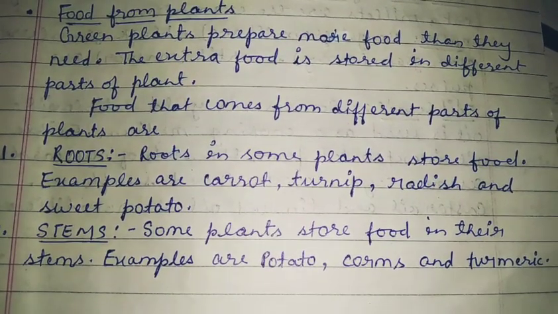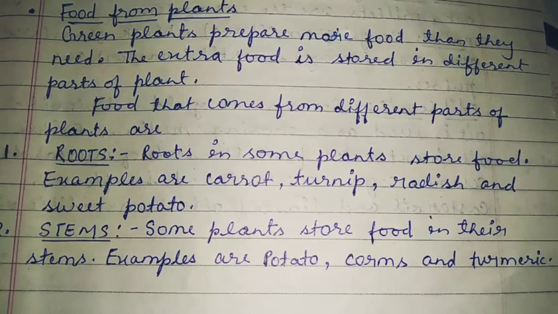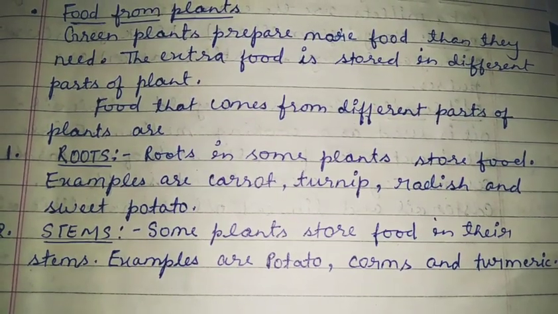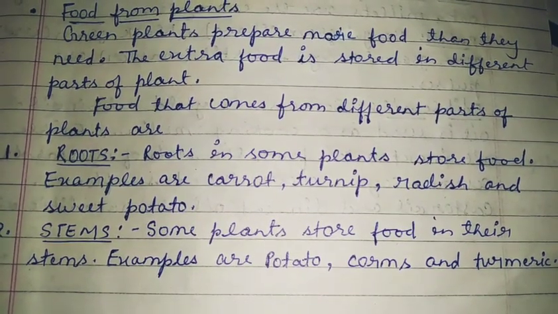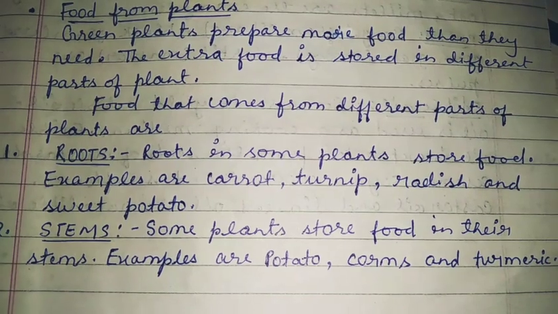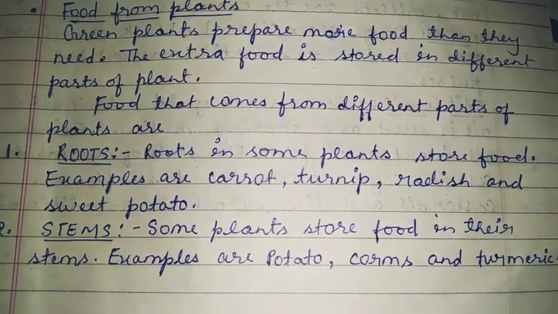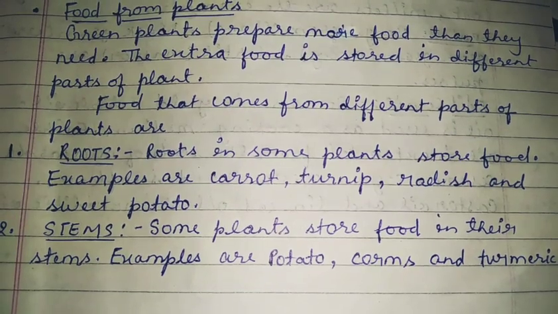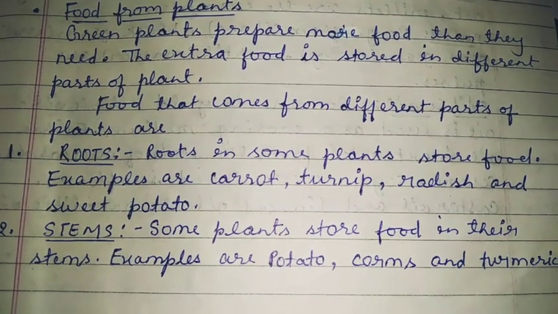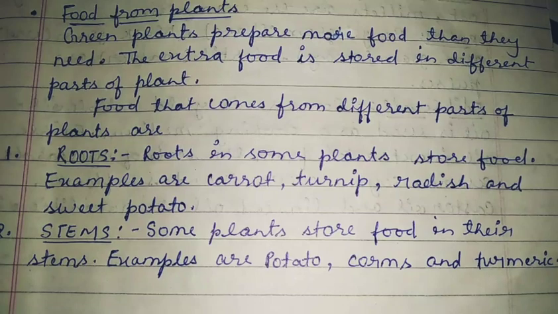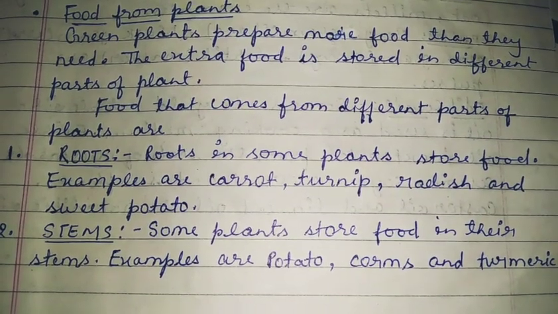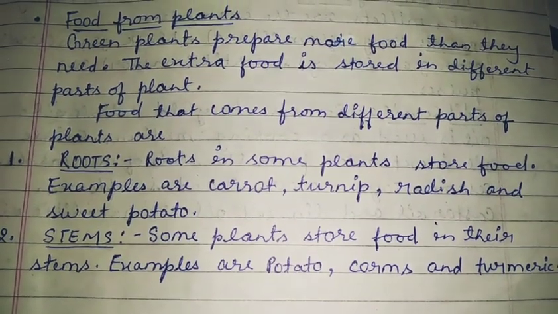But in some plants, roots perform some special functions. In some plants, root stores food. For example, the carrot that we eat, the turnip, the radish and sweet potato. They all are examples of roots.